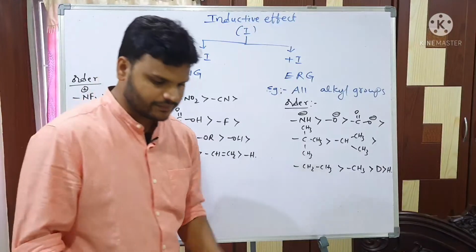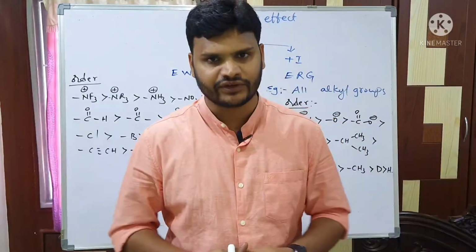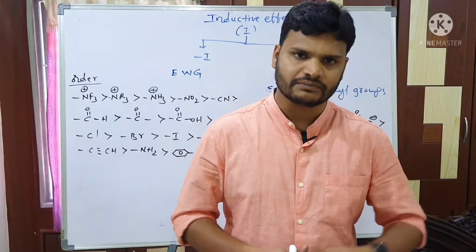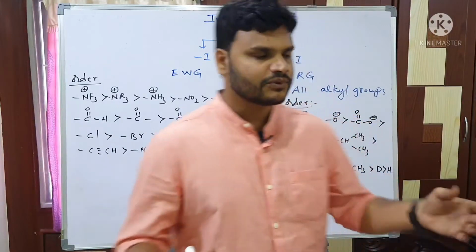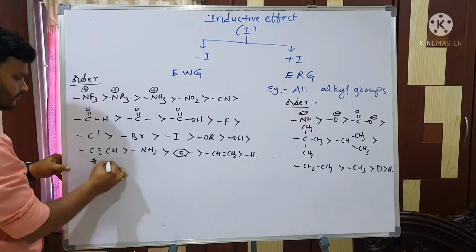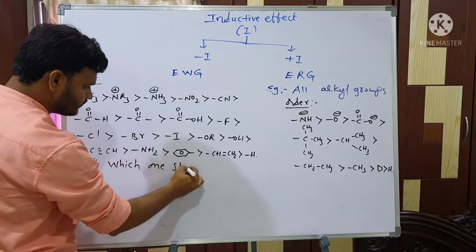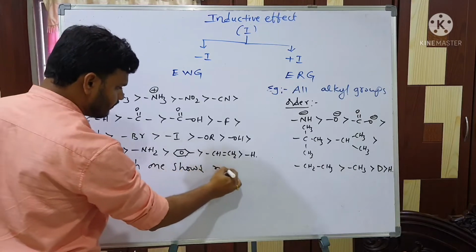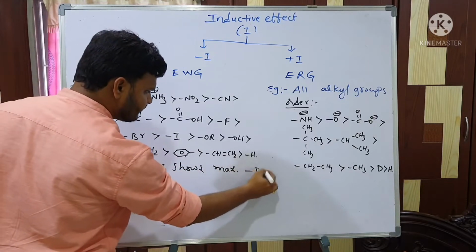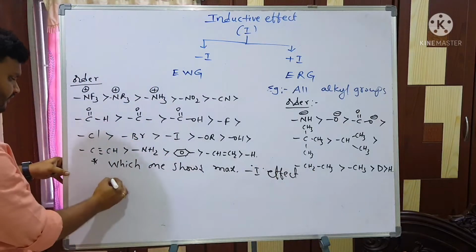So this is the order and this is the order. Generally in examinations, you get questions like: which one of the following groups shows maximum plus I effect, which one shows maximum minus I effect.